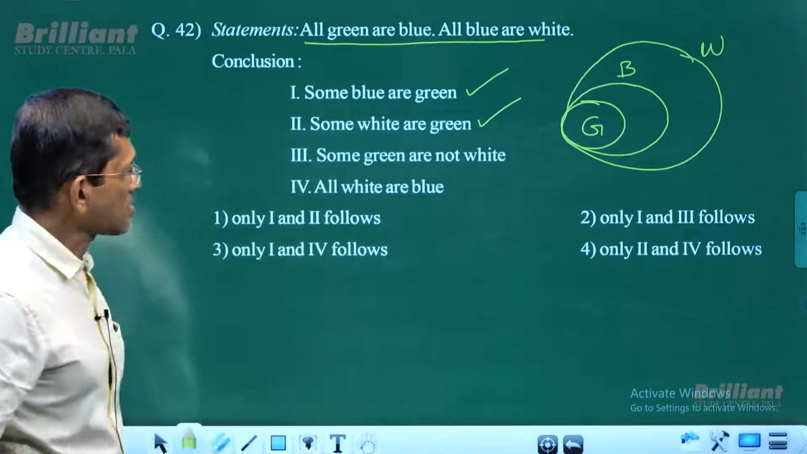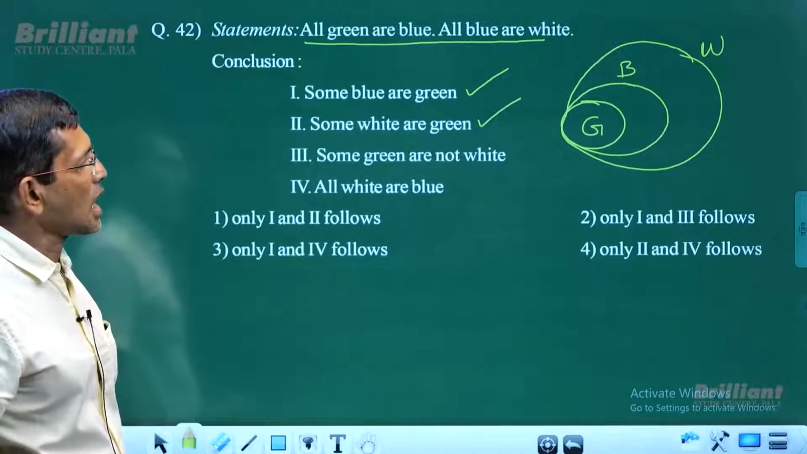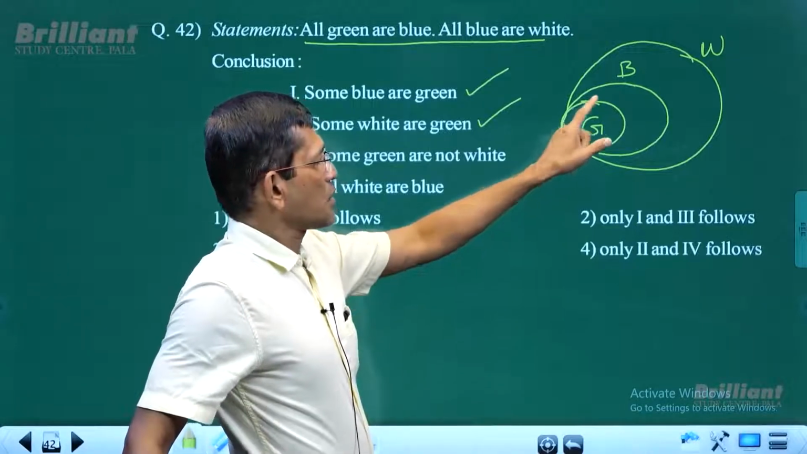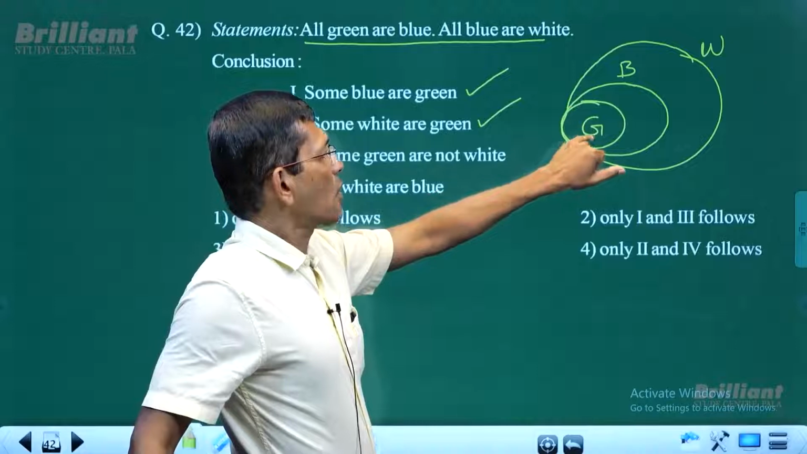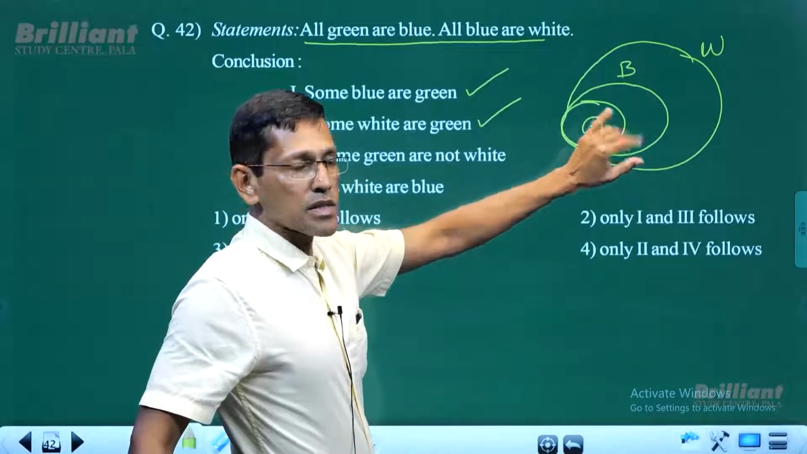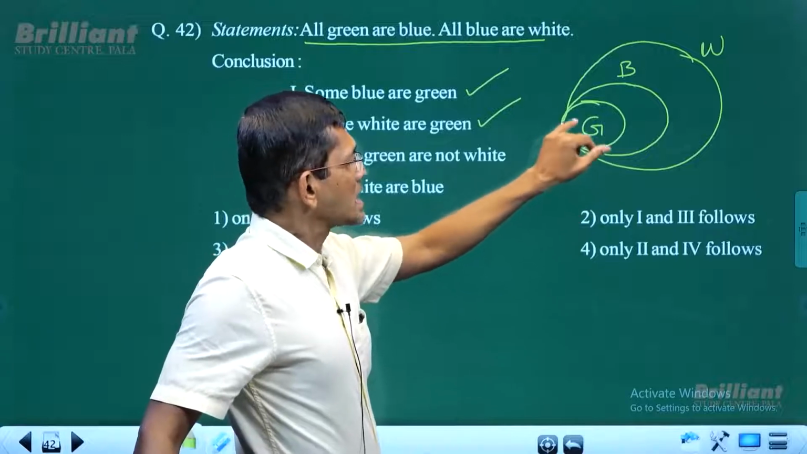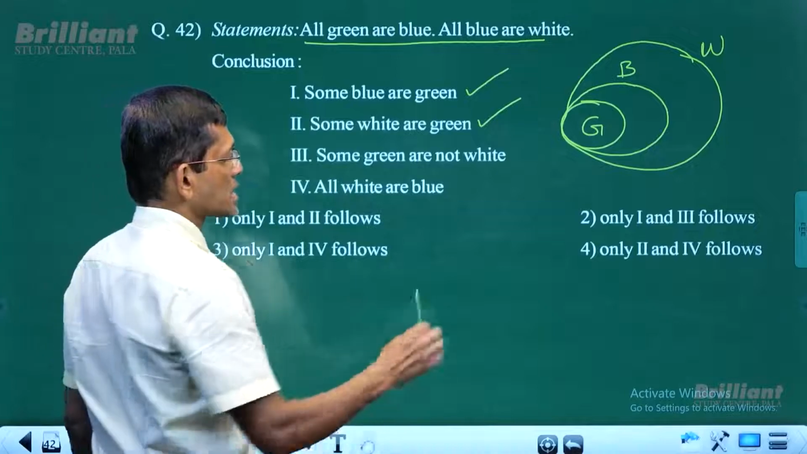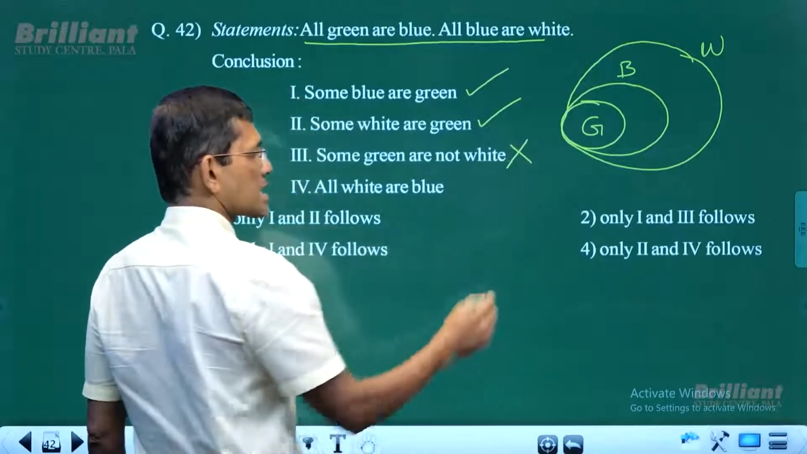Number 3, some green are not white. What is that? Look at that. Is it correct? Well, all green are inside white. How come you say some green are not white? In this case, it's clear. All green are white. So some green are not white is invalid. If it is invalid, it doesn't follow.